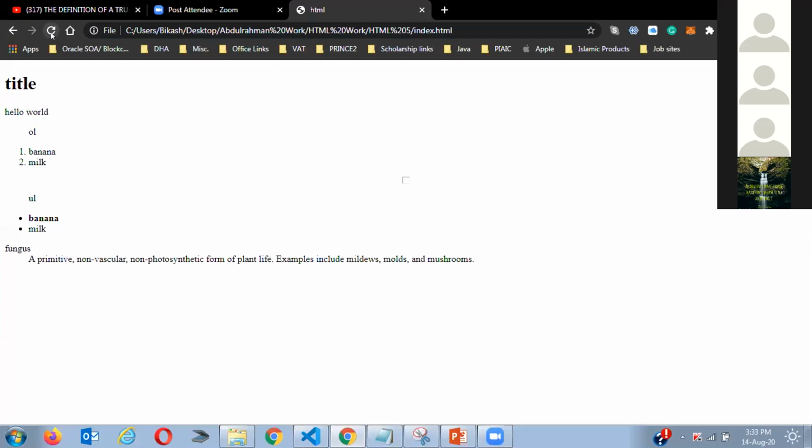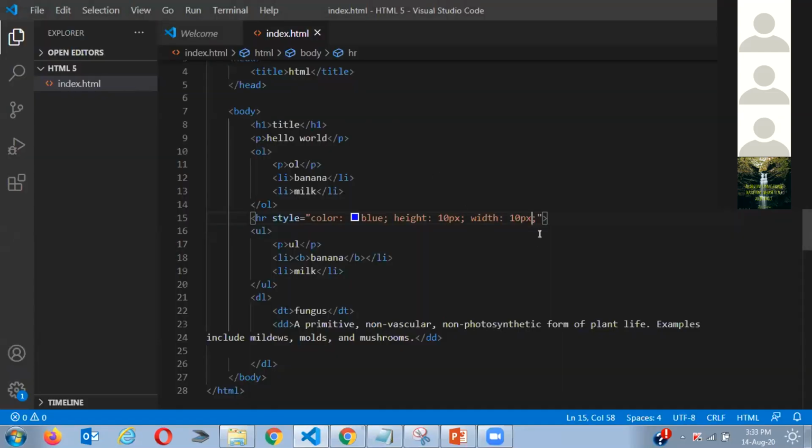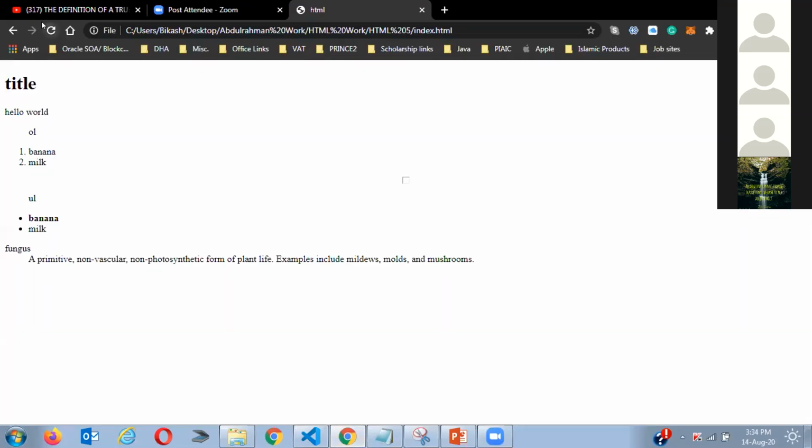I define the width now. Oh, see, now it became a square. So I can do that. I can just make it anything I want. So I can make any shape. What if I just want to make it something else? I can design it anything I want. So you see, you get what I mean, like right now. See, I'm trying to do something, right? See what I mean now?